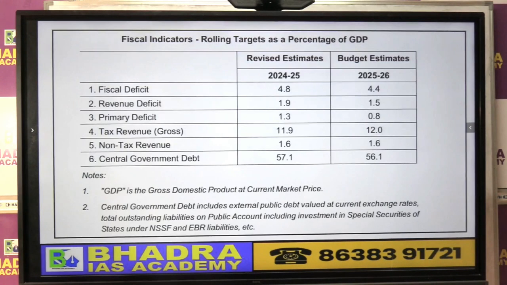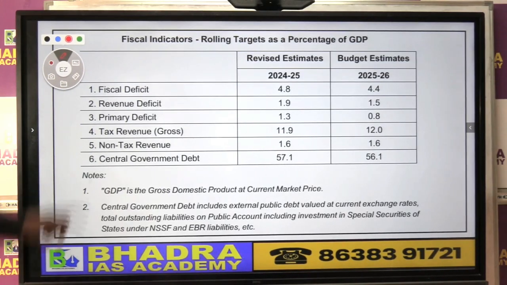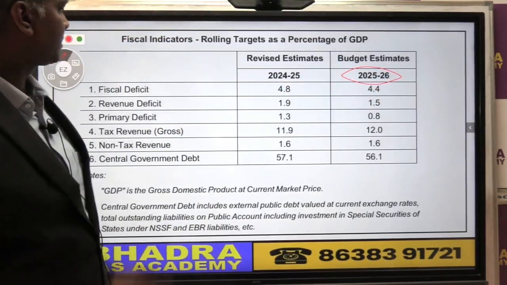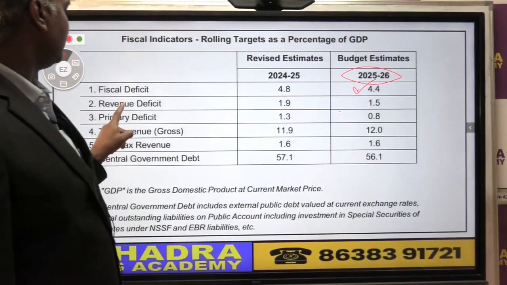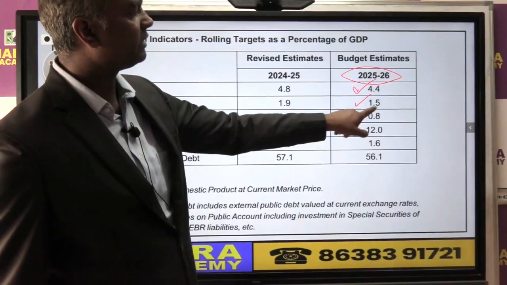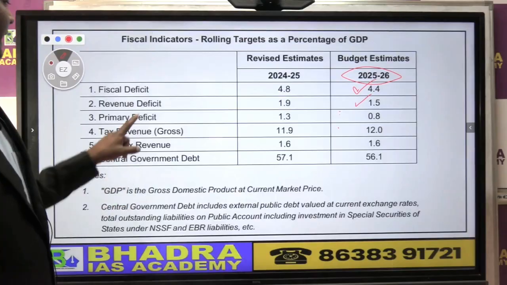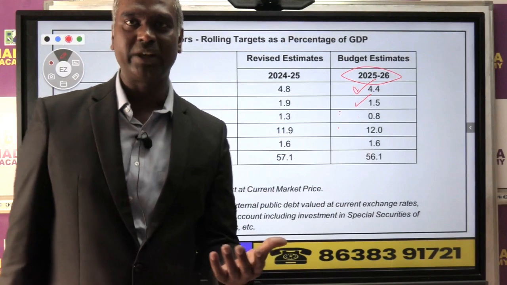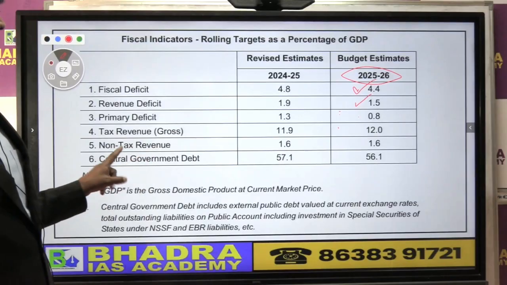Clear now? So if you look at the government's various concepts of deficit, which sometimes come in exams, the estimate for this year 2025-26 fiscal deficit is expected to be 4.4, that is within the target. Revenue deficit 1.5, that is also okay, at least they have brought it down, it was quite high. And primary deficit, as I told you, shows the deficit due to the net current government borrowing. Then tax revenue, that is not that important.